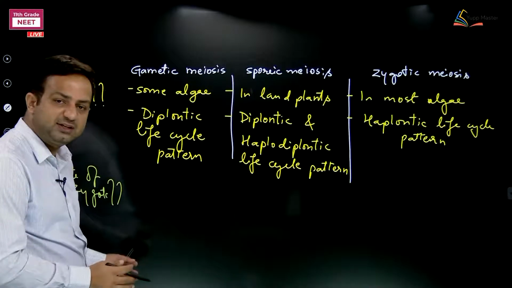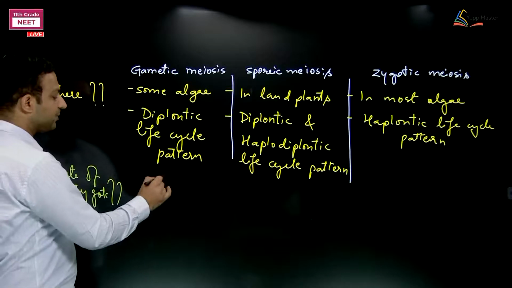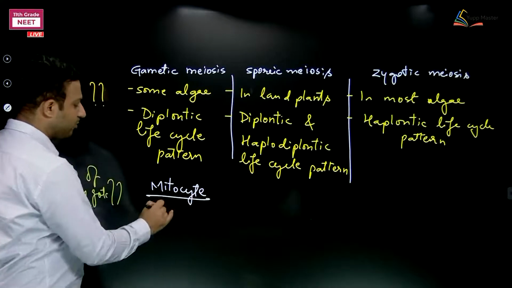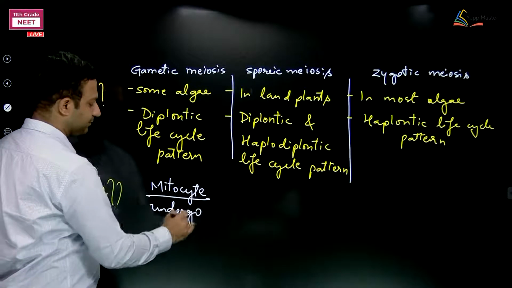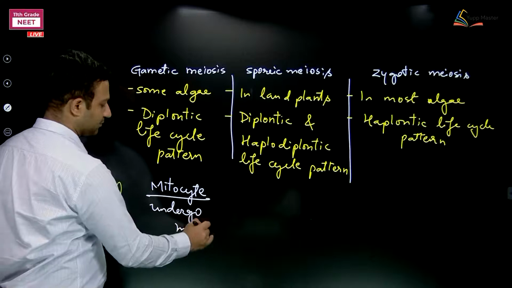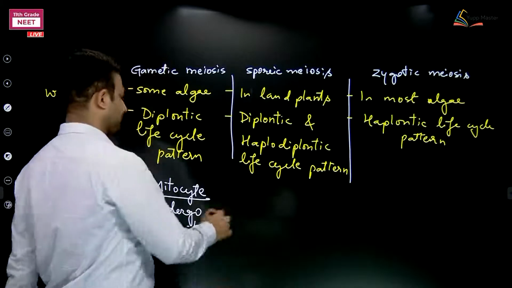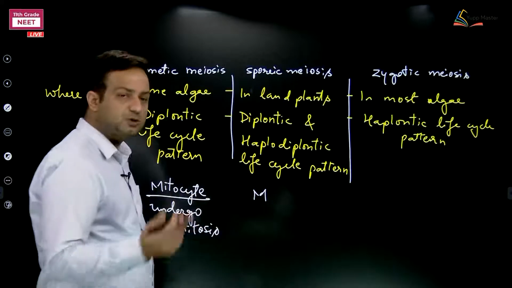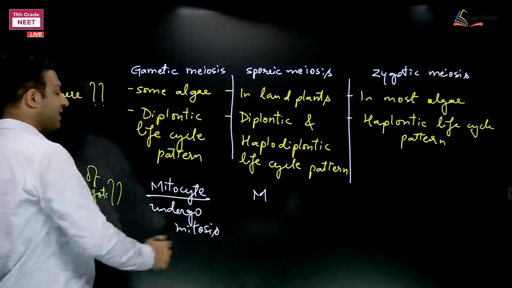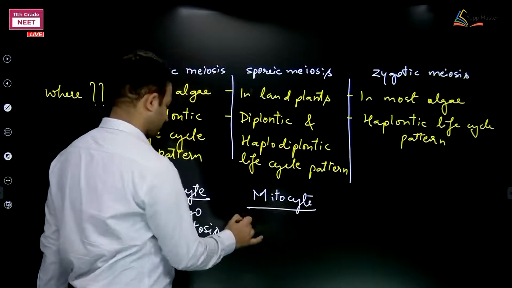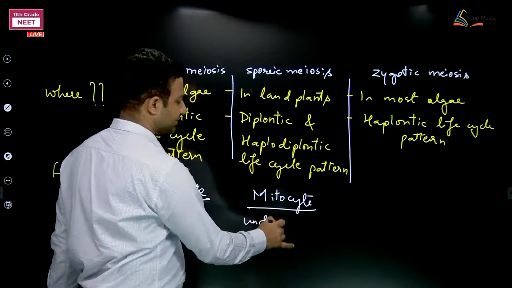Okay, and in this case we are saying the zygote is going to be mitocyte, means undergo mitosis. In the cases of sporic meiosis, again we are saying the zygote will act as mitocyte, means undergo mitosis.